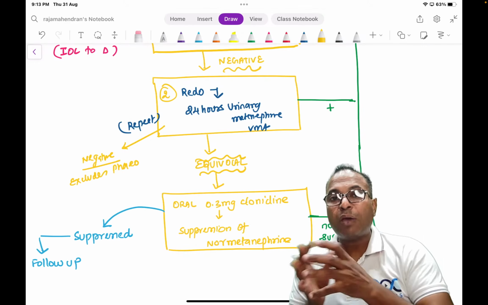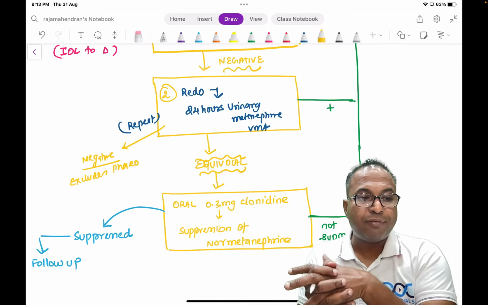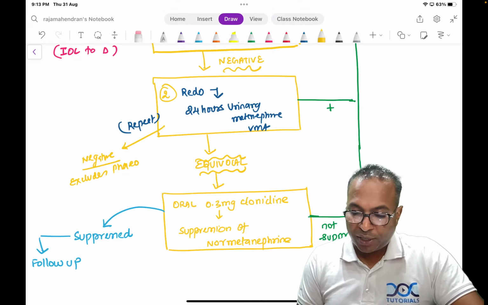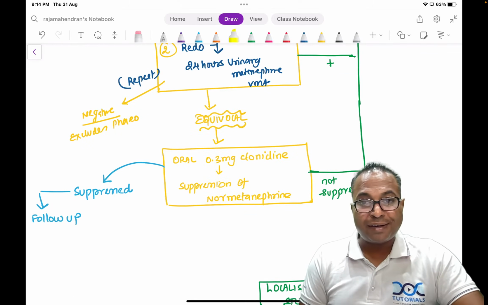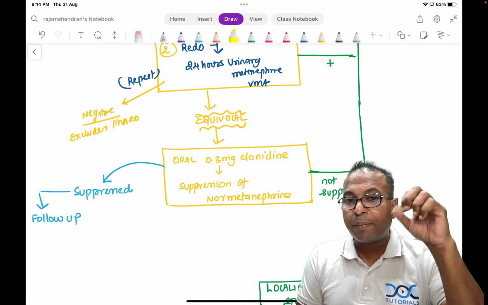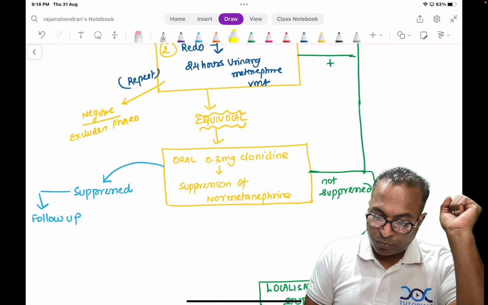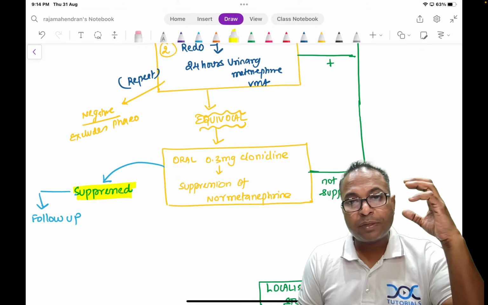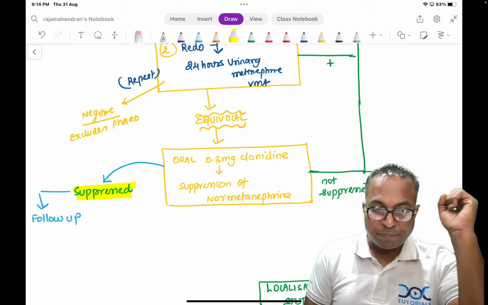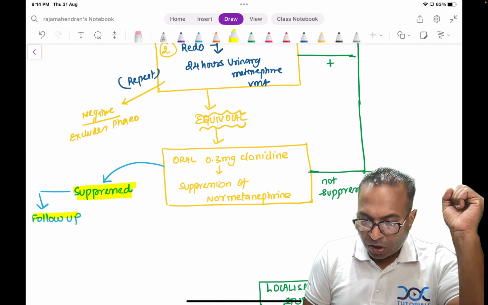But if it is an equivocal value, 24 hours urinary VMA is equivocal, what should I do? I should do oral 0.3 milligram clonidine. Clonidine will suppress the normetanephrine. It is a clonidine suppression test of normetanephrine.